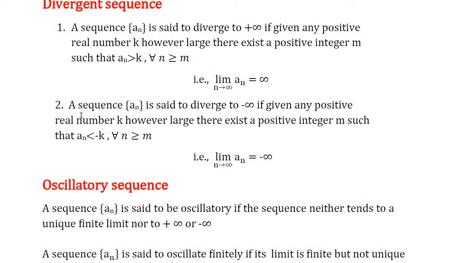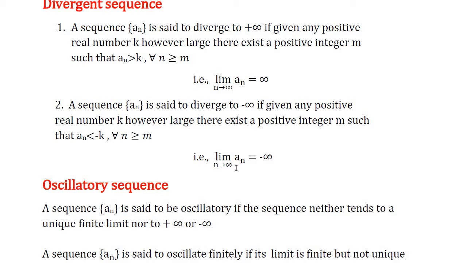Next, a sequence a_n is said to be divergent or diverges to minus infinity if given any positive real number k, however large, there exists a positive integer m such that a_n is less than minus k for all n greater than or equal to m.